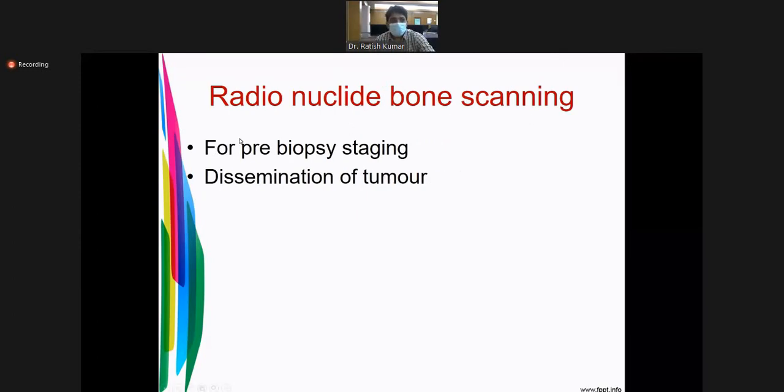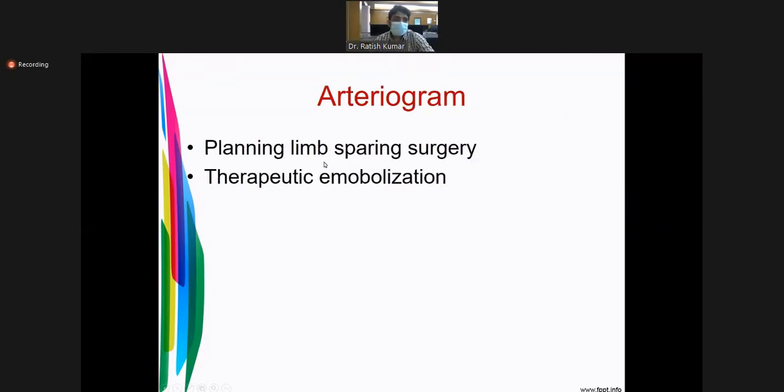Radionuclide bone scanning is usually done for pre-biopsy staging, for tumor dissemination. Arteriogram for planning of limb sparing surgery. If you are planning to save the limb by surgery, you do an arteriogram to see the major blood vessels, whether they are compressed or thrombosed. And sometimes it's used for therapeutic embolization. Some vascular tumors you find and we embolize.